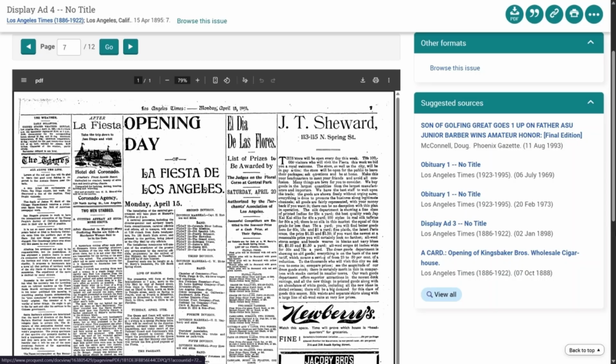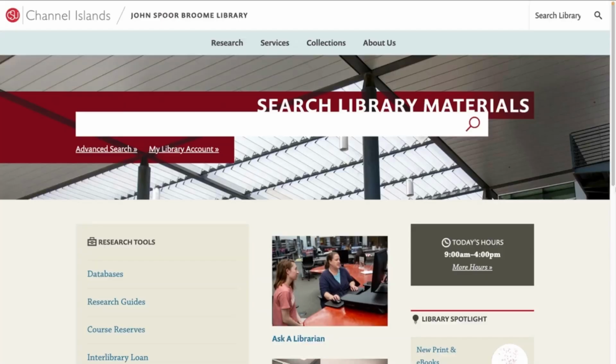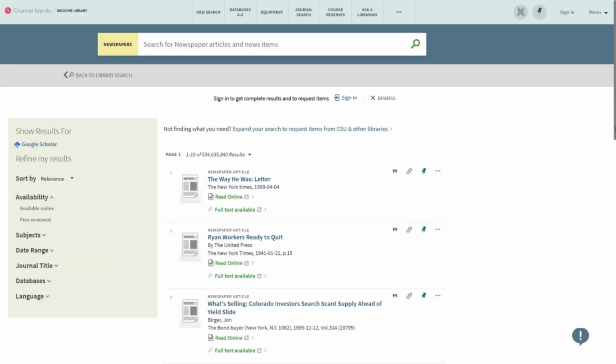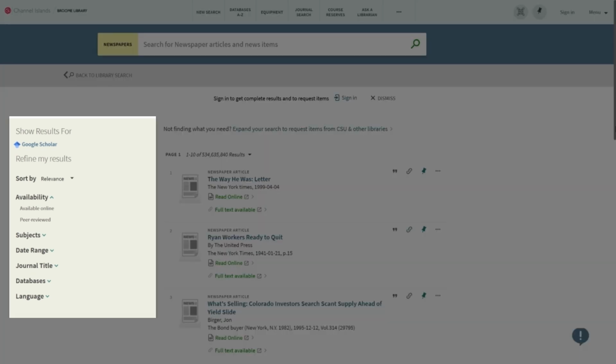Now, let's quickly explore a few other places we can search for newspapers. The main library catalog doesn't search newspapers, but we do have a newspaper search. From the library homepage, click the magnifying glass at the end of the search bar, and then click Newspapers Search. This brings you to our library newspaper search, but you'll notice that there are fewer limiters available.